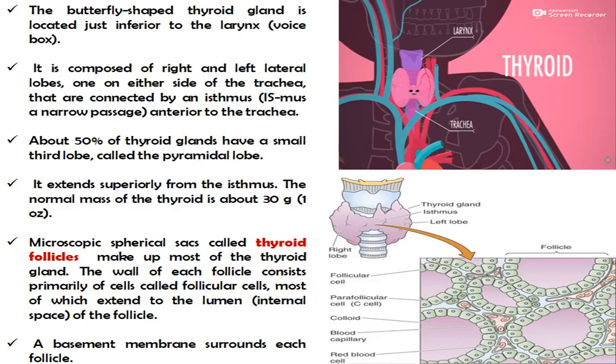The normal mass of the thyroid is about 30 grams. Microscopic spherical sacs called thyroid follicles make up most of the thyroid gland. The wall of each follicle consists primarily of cells called follicular cells, most of which extend to the lumen of the follicle. A basement membrane surrounds each follicle. Now see in the diagram. The thyroid gland is located in between the larynx and the trachea, and it is divided into two lobes, right and left.